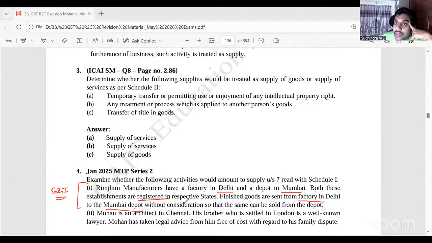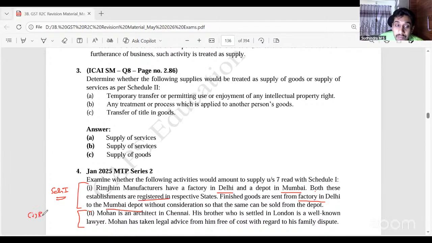Deemed supply. Yes. Similarly, Mohan is an architect in Chennai. His brother, who is settled in London, is a well known lawyer. Mohan has taken legal advice from him free of cost with regard to his family dispute. Not a supply. Why is it not a supply? First point is consideration.